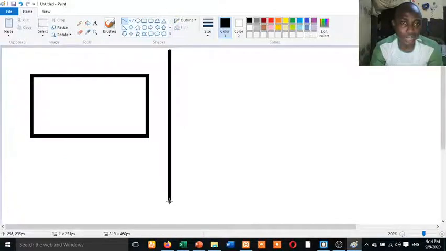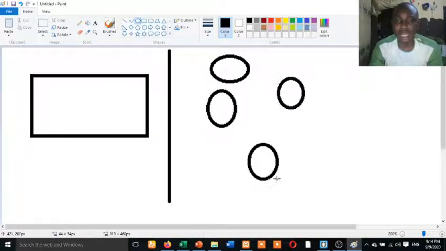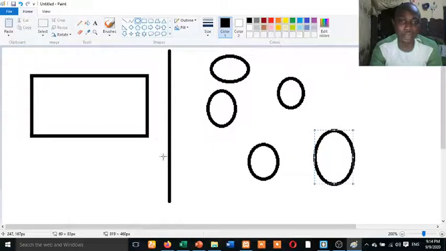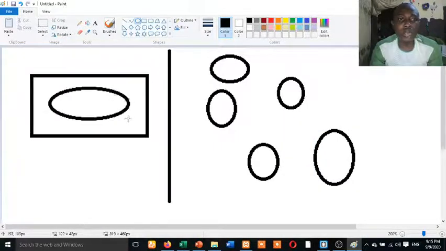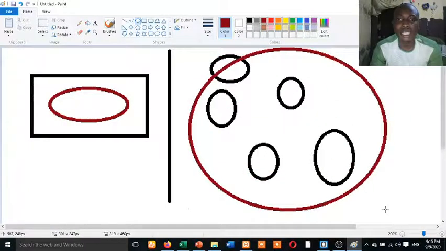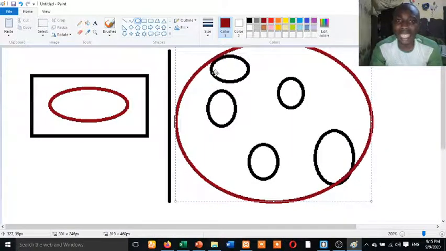Let me do something like this. Any pages you are seeing here are portal pages. No one can get to all these pages without having access. This is going to be a login to all these documents here. So one will not be able to get to this place without crossing through this place. That is what is known as a portal. Are you getting it? I need to explain this so that you can get the idea of what a portal is all about. It's different from a website, whereby you just navigate through any platform.